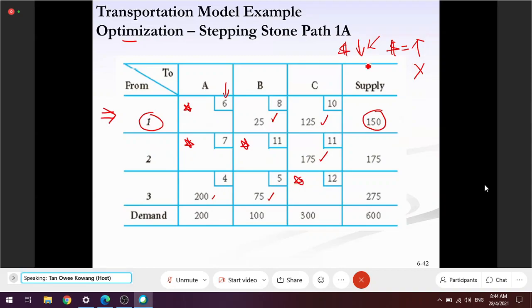If the cost reduced, okay, I will move. If the cost equal, no point of moving. If the cost is more than the original cost, then I shouldn't go for that. That is the concept. So how to do that? I have to erase this. How to do that? Basically, I'm going to start with the first box, which is